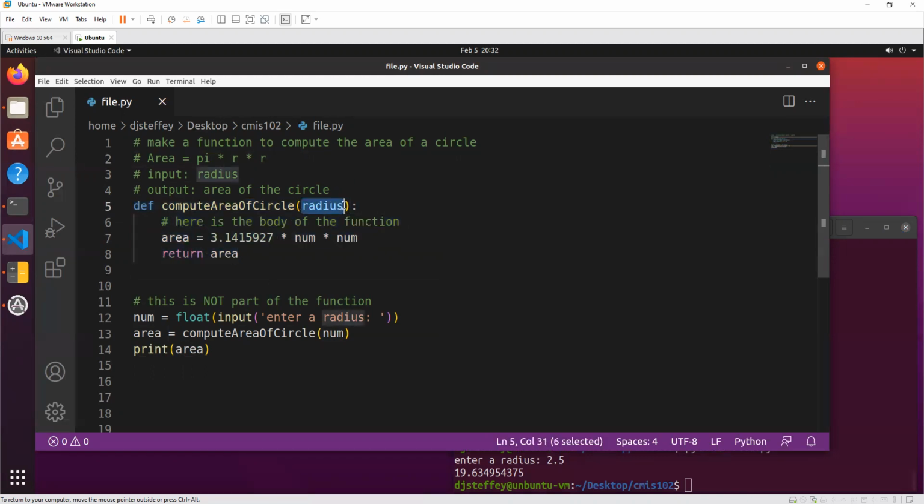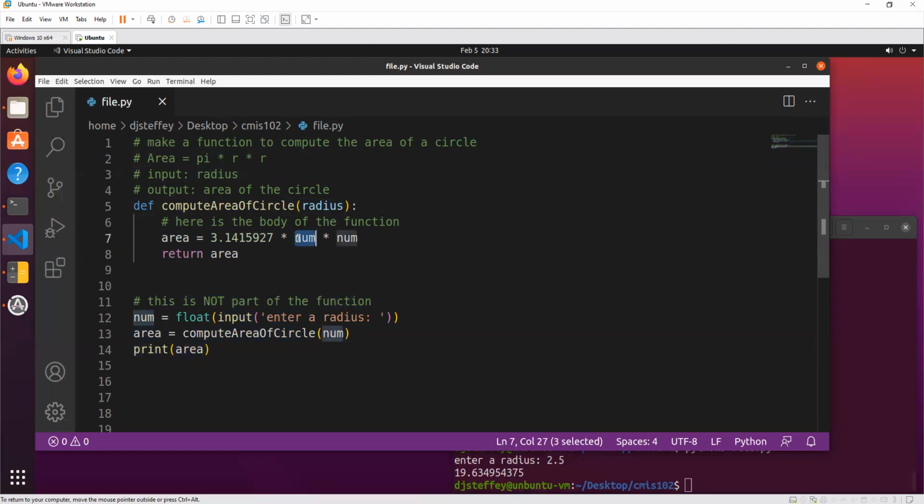There's no parameter called num. I use the word parameter and argument. You can use them interchangeably, if you hear me say one or the other. There is no argument num. So where does this num come from? It comes from outside the function. It's right here. But like I said, this code is not part of the function, right? But I'm still using it.